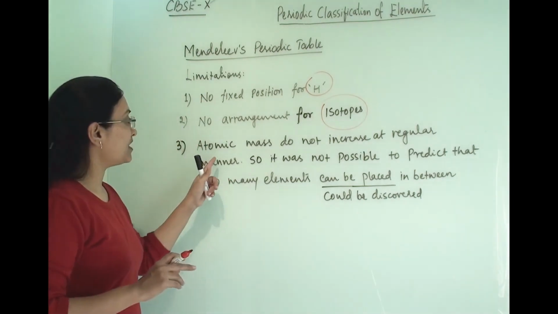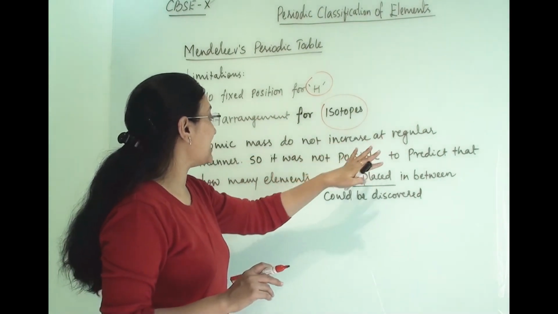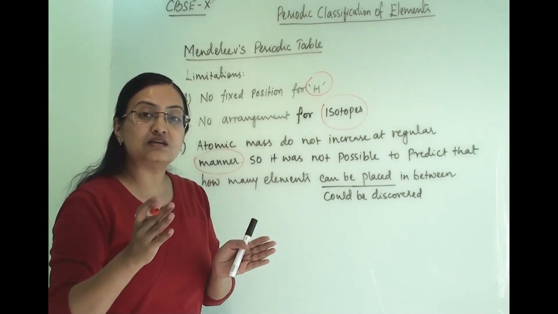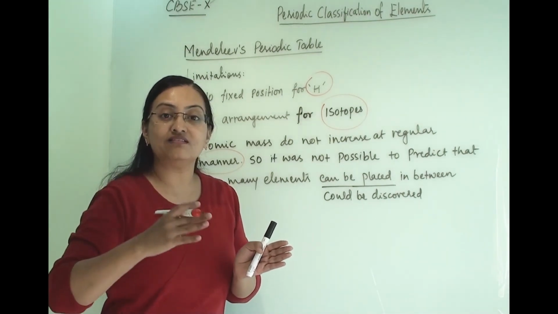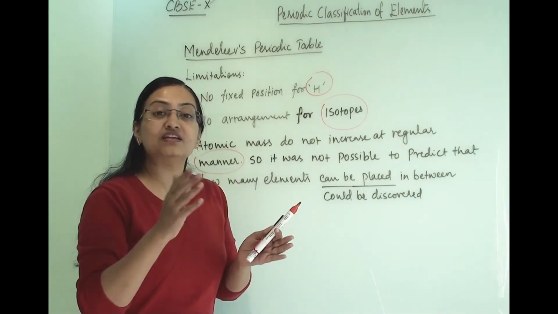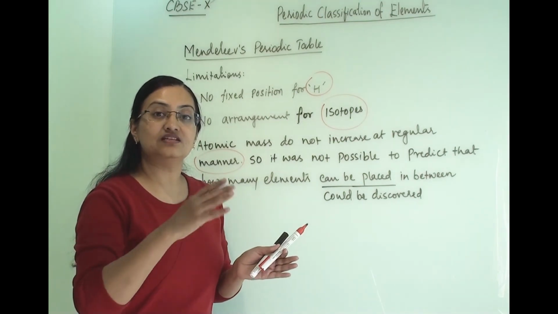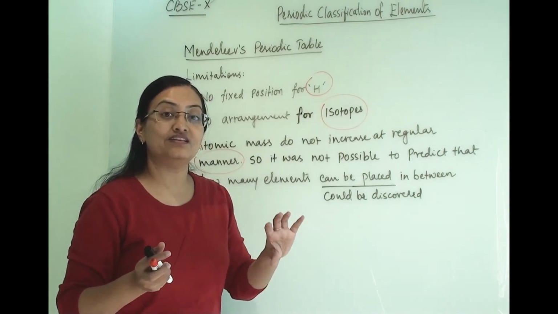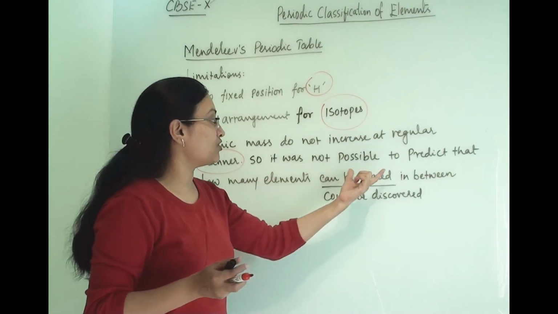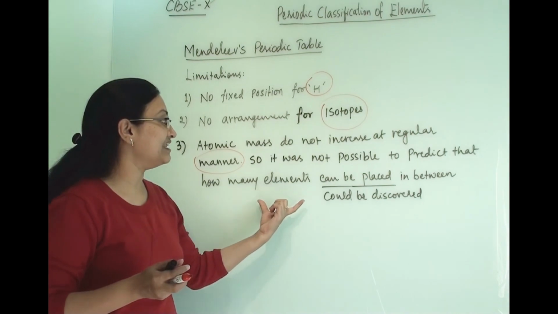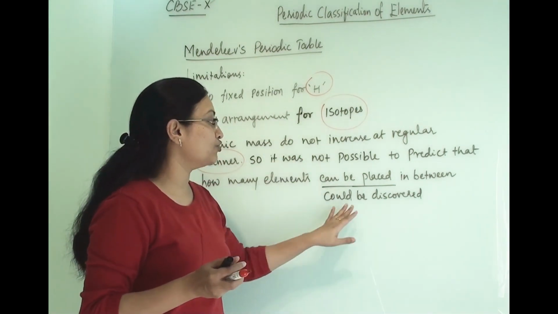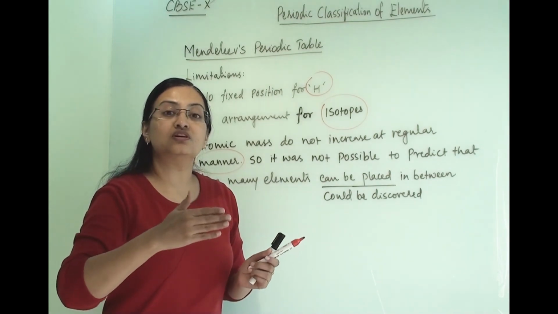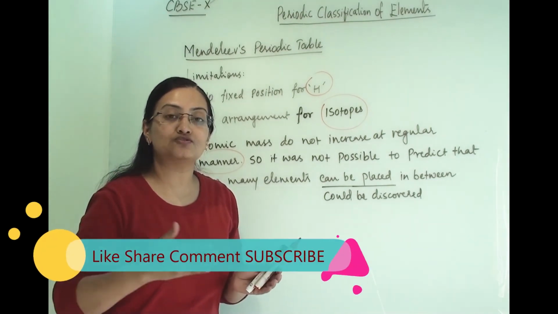Third, atomic masses do not increase in a regular manner. This is very important. They are increasing, but not in a regular manner. Wherever he placed a blank, saying this will be discovered in the future and this is the place for it, at that time it was not possible to predict how many elements could be discovered between two elements, because there was no certain pattern for atomic mass to increase.